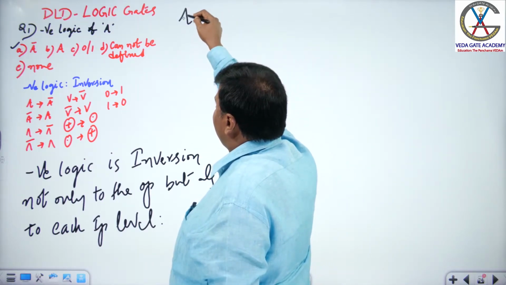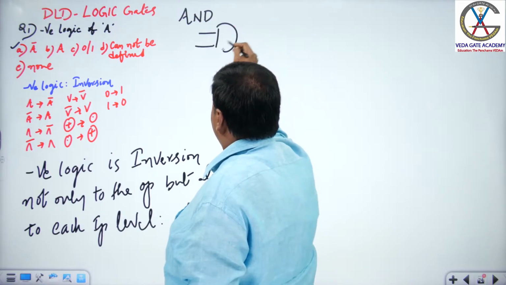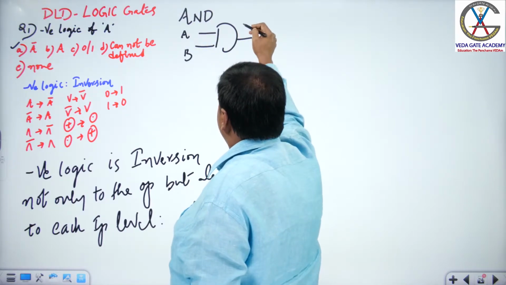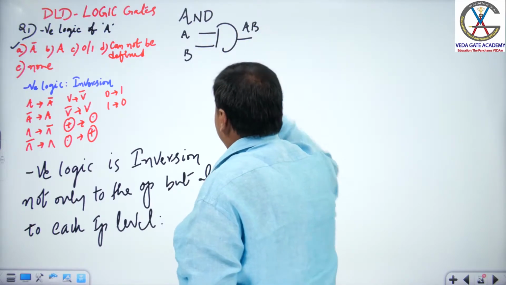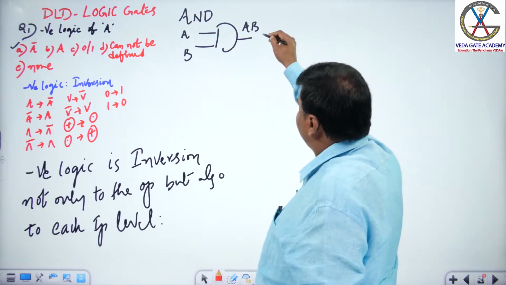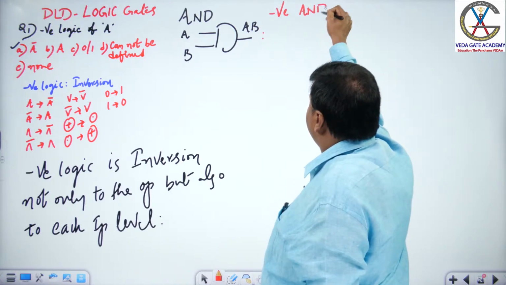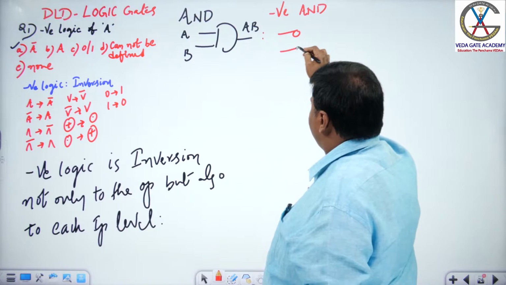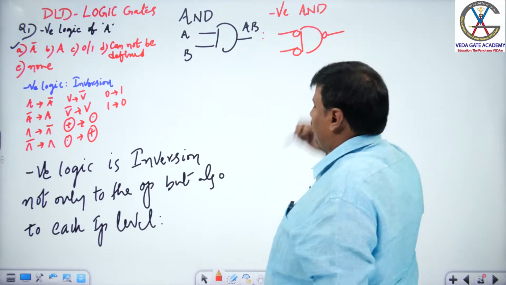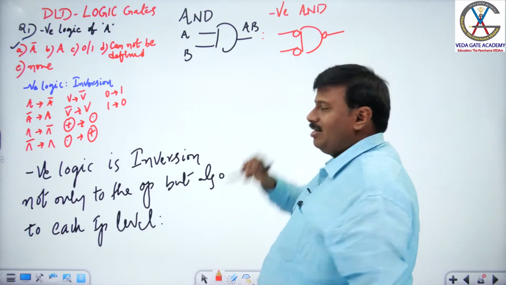We have the AND logic here. Is this not the AND gate? It has inputs A and B, and output Y is AB. Now, let me draw negative AND. According to the definition, we have to apply inversion at each and every level, not only at the output but also at each input level.